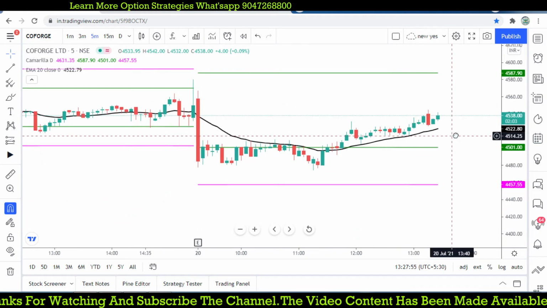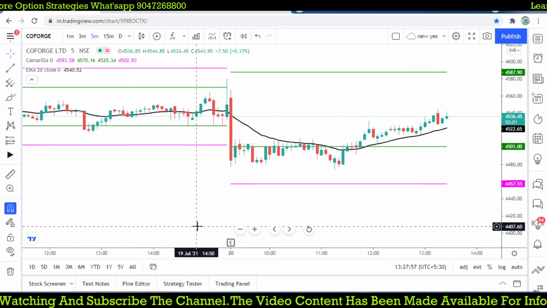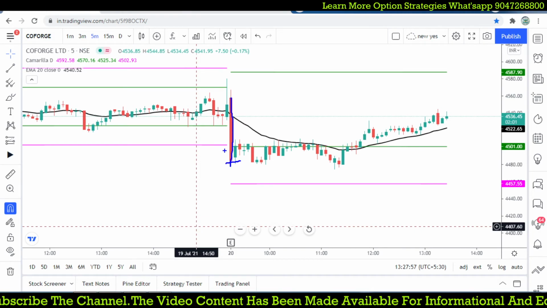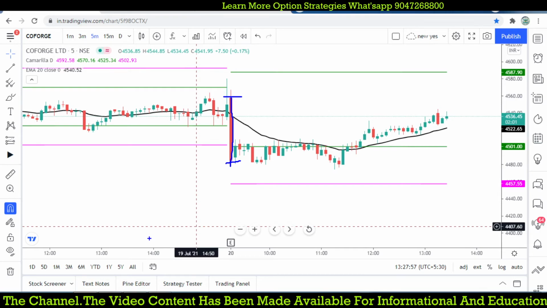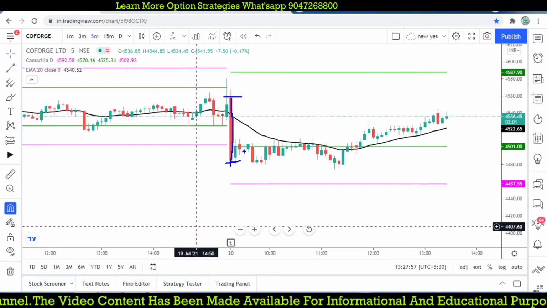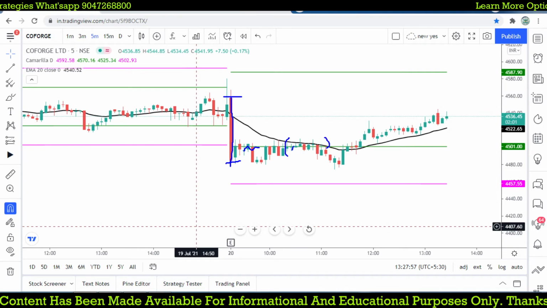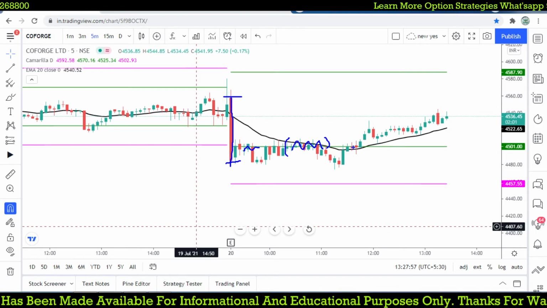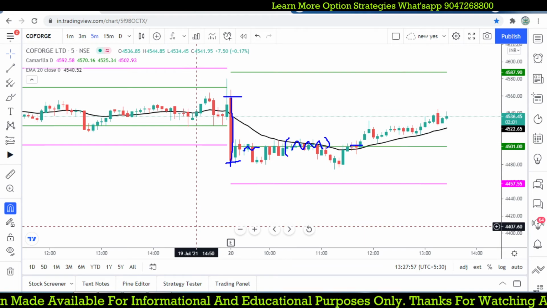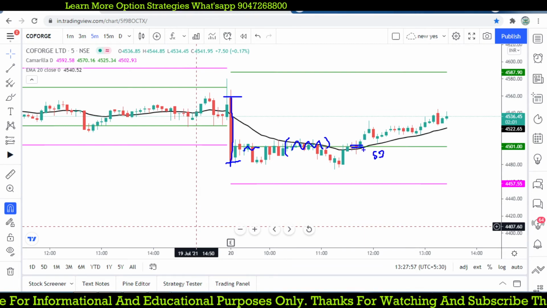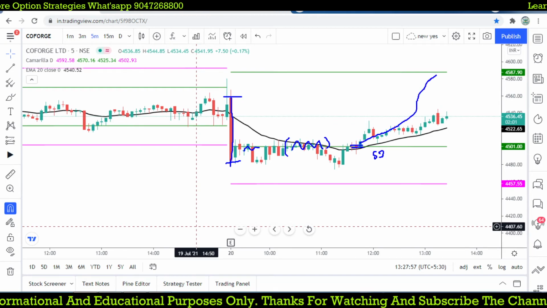Let me help you understand. As the market opens, in the first 5 minutes itself it falls with a bigger candle, and after that the market was trading on the support level. Here in this particular area the market takes the moving average level, and again we may try to take the position at this point of S3 because the market closed above the 20, so we can expect the target up to.